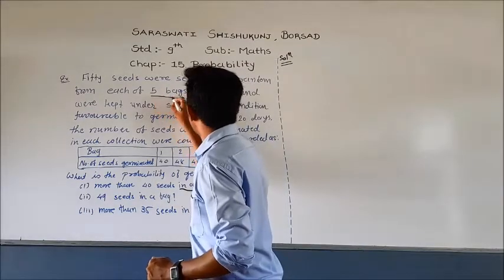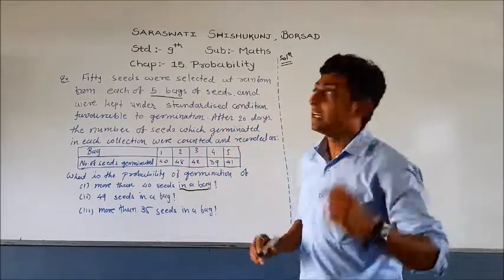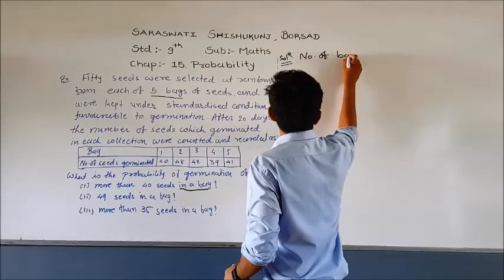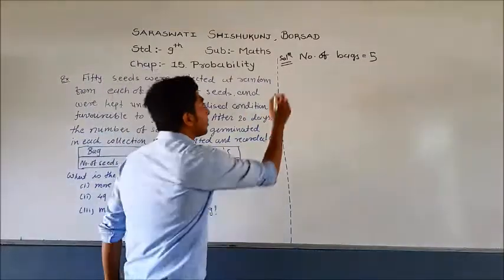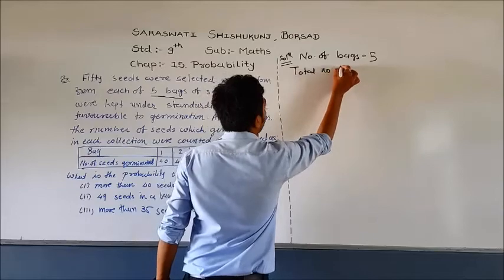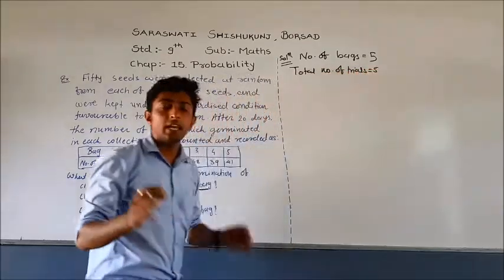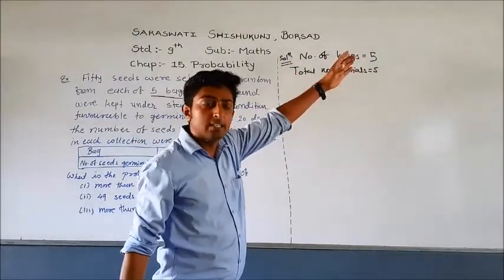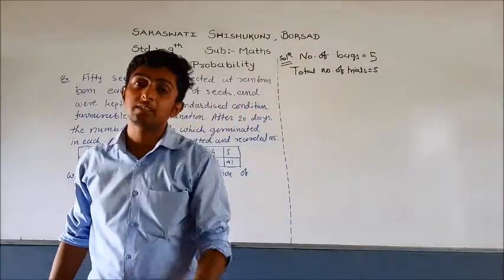How many bags are given there? There are 5 bags: 1, 2, 3, 4, 5. So our number of bags is equal to 5. Now, this is our total number of trials, equal to 5, because we have to select the seeds from any of the 5 bags which have germinated seeds. So our number of bags is equal to 5 and the total number of trials is the same, 5.